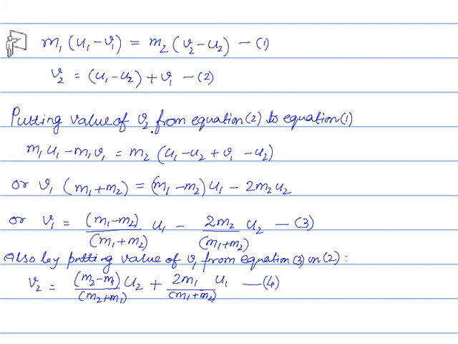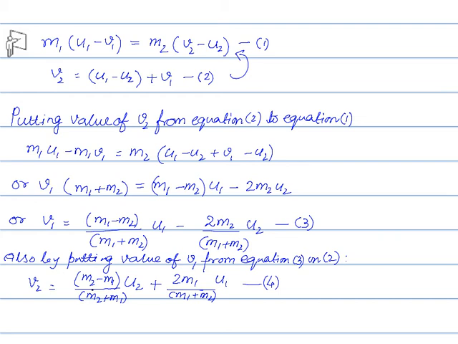So by putting the value of v2 from equation 2 in equation 1, we can find out the value of v1. So v1 gives the velocity of body A after collision in terms of the initial velocities of A and B and their masses.